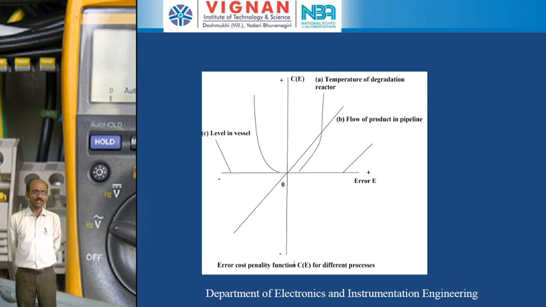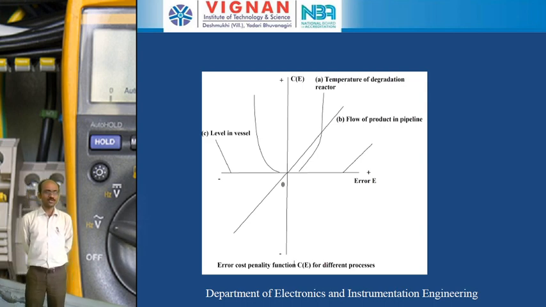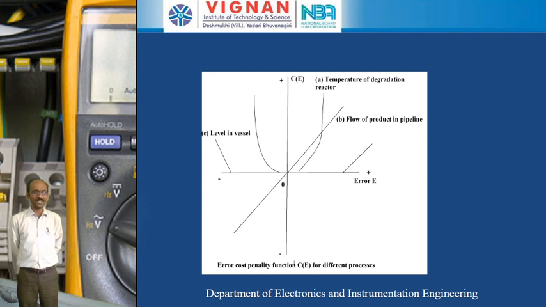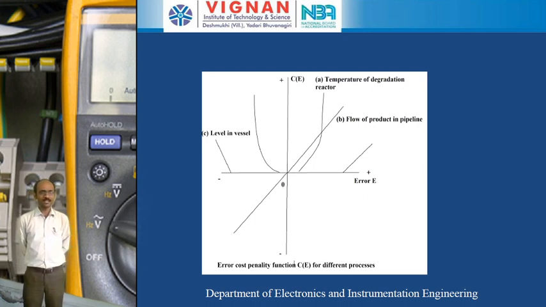Okay. So here we are going to consider three cases. First of all, we give some raw material to the plant. Based upon that raw material, if you maintain all these parameters, temperature, pressure, flow rate in a proper way, then the raw material will be converted into our desired product.